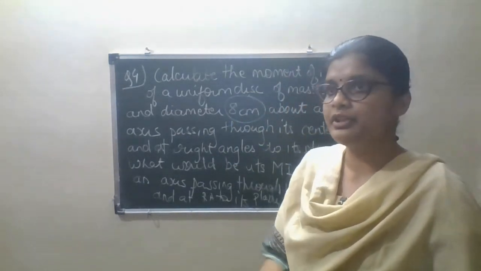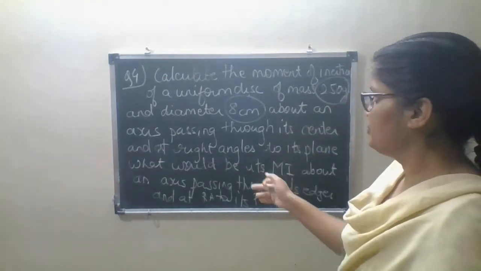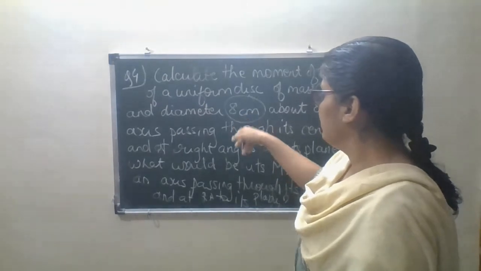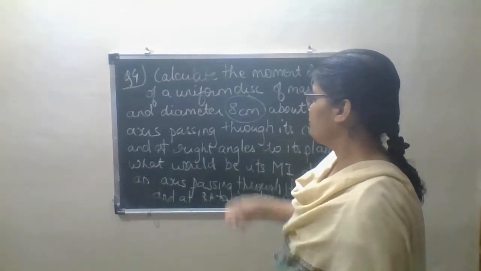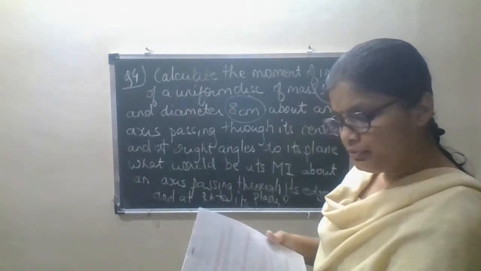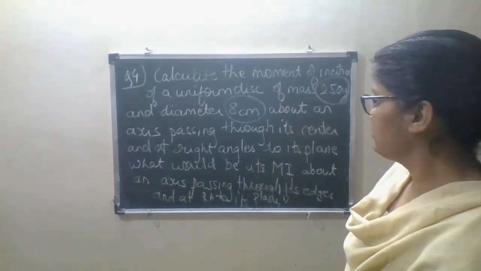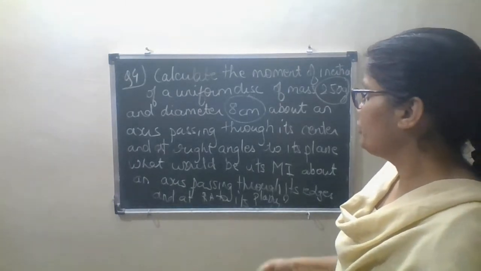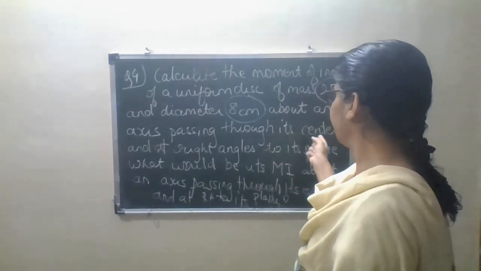While calculating moment of inertia, we calculate r square, so you will have to divide this by 2, and as it is in centimeter, what will you write? 0.4 is correct... 0.04. About an axis passing through the center.